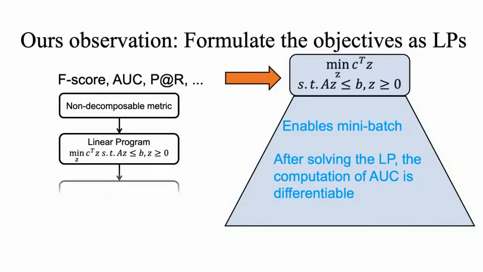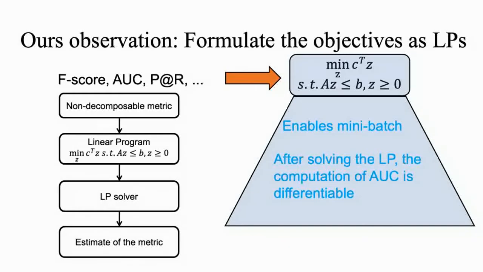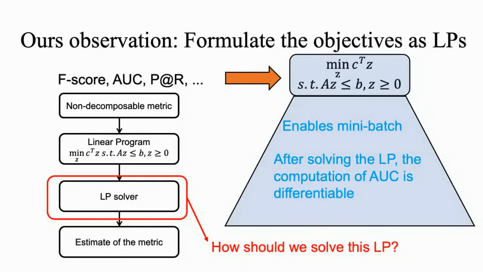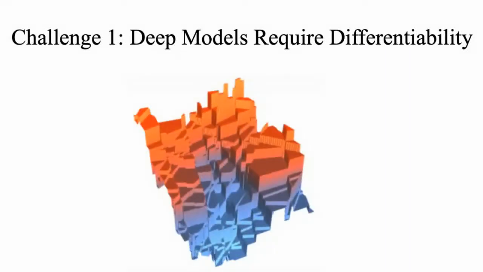Now, the remaining question is, how should we solve this LP within a deep neural network nicely? Over the last several years, at least a few papers have tackled this problem, but it is good to review the main challenges. Note that solving an LP in a deep neural network is often not easy. The first challenge is that deep models require differentiability. Here's a demonstration of the linear program objective as a function of the variable to be optimized. We can see that in most areas, the function is flat. And what we want to use as a gradient in this flat area is tricky.